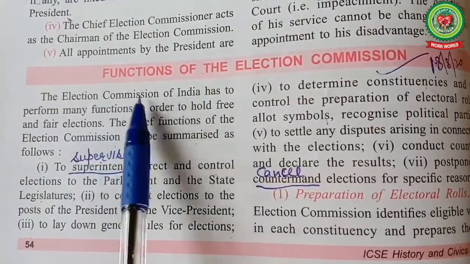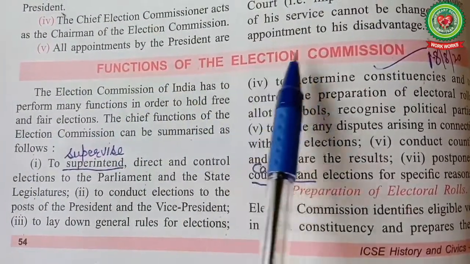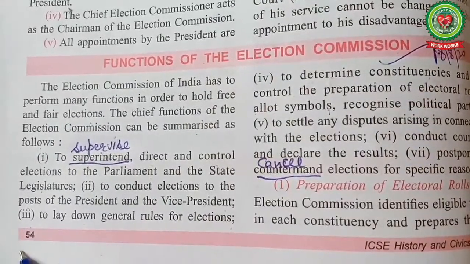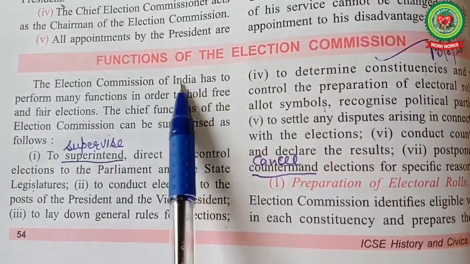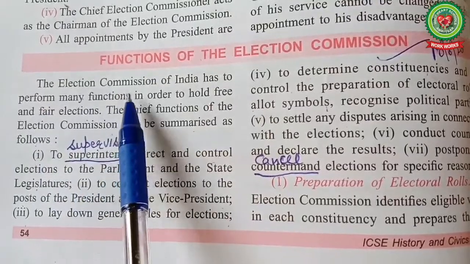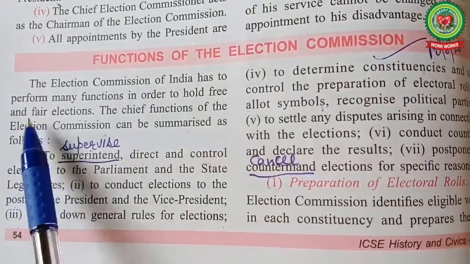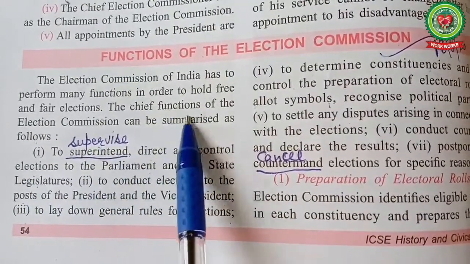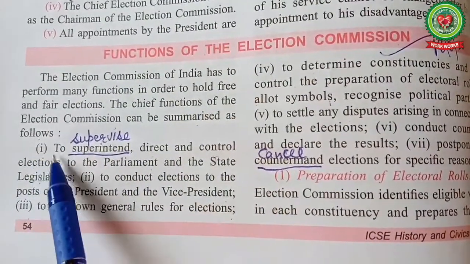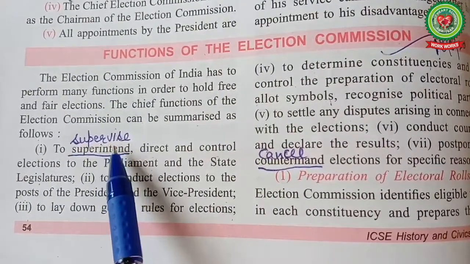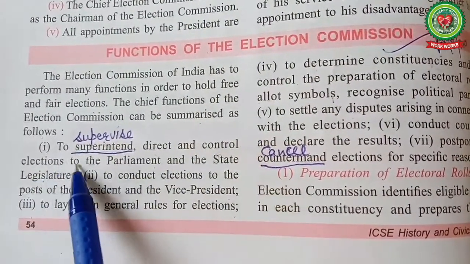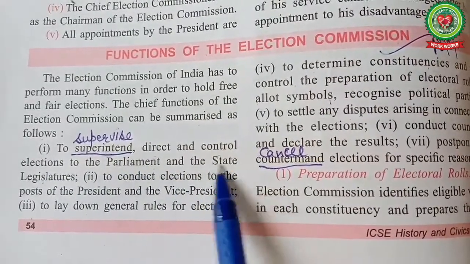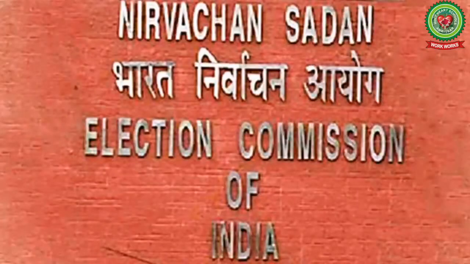Now come to the reading part. Functions of the Election Commission, page number 54. The Election Commission of India has to perform many functions in order to hold free and fair elections. The chief functions of the Election Commission can be summarized as follows. Number 1, to superintend, which means supervise, direct and control, elections to the Parliament and the state legislatures. The Election Commission has wide-ranging powers in order to hold free and fair elections.